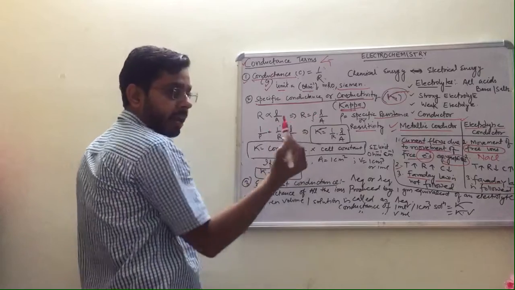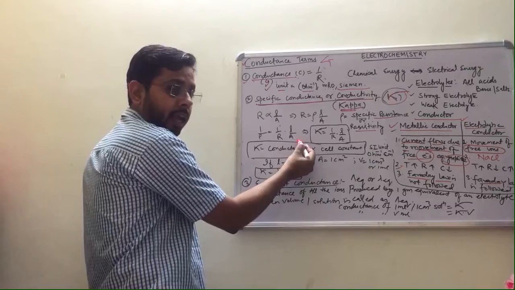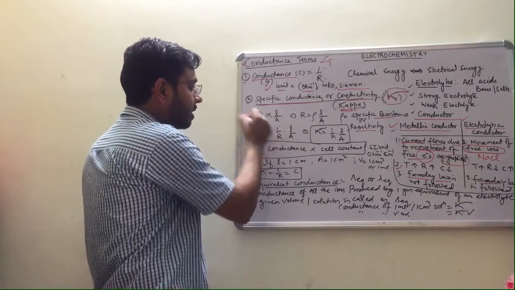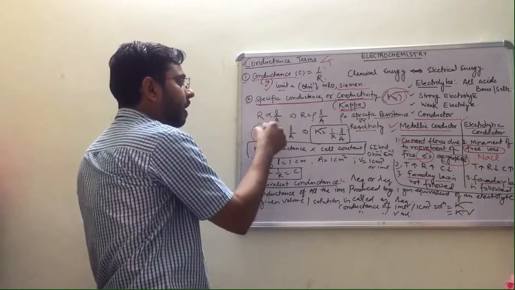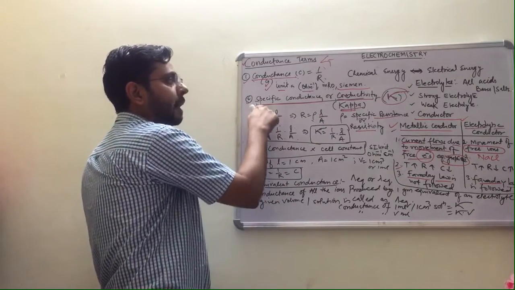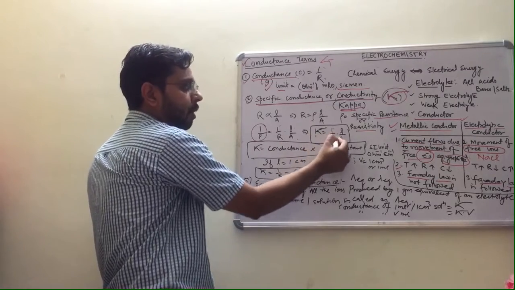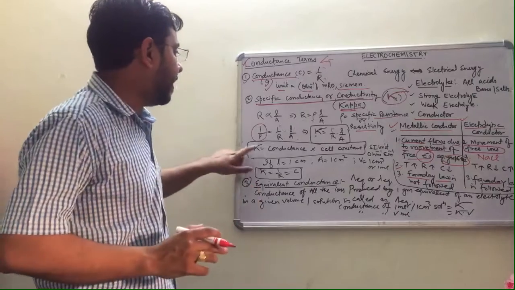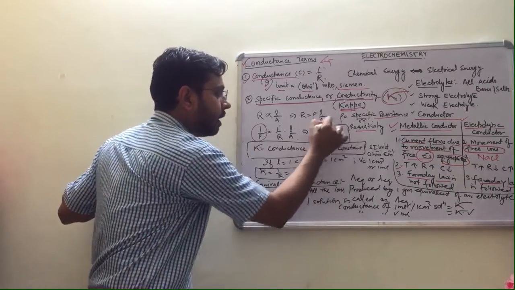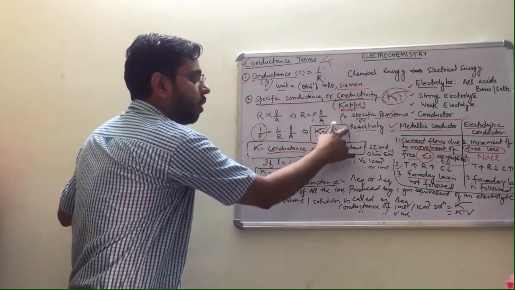Come to this point. Here if I do like this, 1 upon rho is equal to 1 upon R L upon A. So simply 1 upon rho will become specific conductance, that is kappa. So kappa is equal to 1 upon R L upon A. Please note this. Because 1 upon R is what? Conductance. So I write conductance into L upon A.